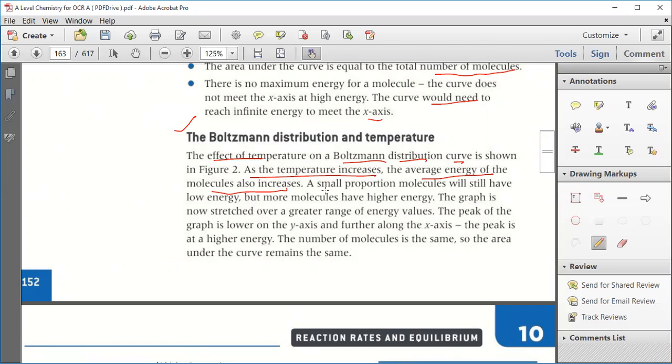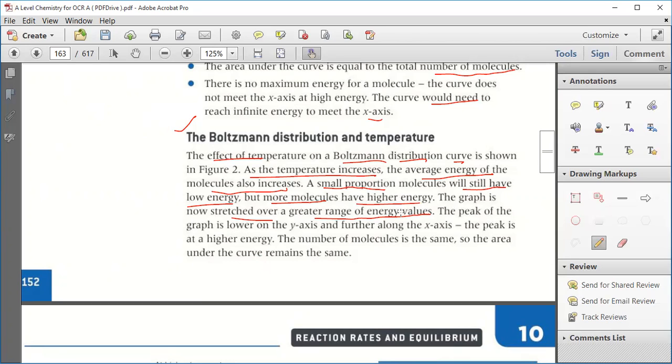A small portion of molecules will still have low energy, but more molecules have high energy. The graph is now stretched over a greater range of energy levels. Is that point clear?